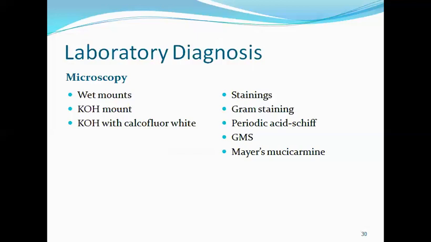Then we have stained preparations, where we can move on with simple staining like Gram staining. We can make smears of the specimens, stain them with Gram stain, and look for gram-positive filaments, gram-positive budding yeast cells, and gram-positive yeast cells with pseudohyphae, etc. Then we have other methods like periodic acid-Schiff, which can be performed on tissue sections. Then we have special staining methods like Gomori's methenamine silver staining. Then we may have Mayer's mucicarmine staining, which is specially done for Cryptococcus. So like this, we have different staining methods also.